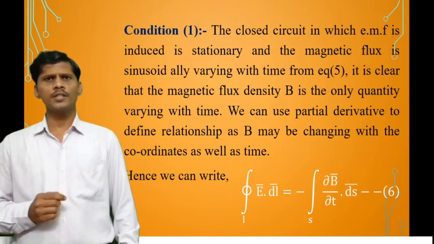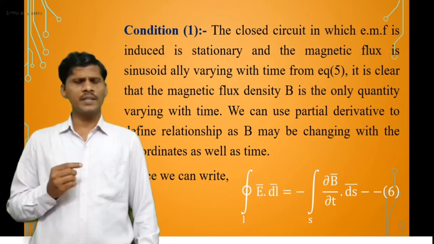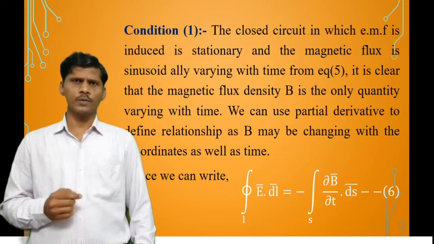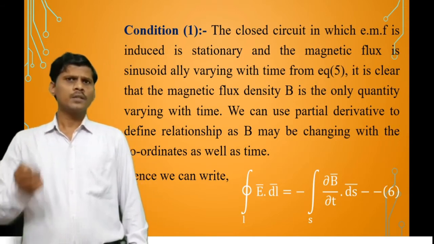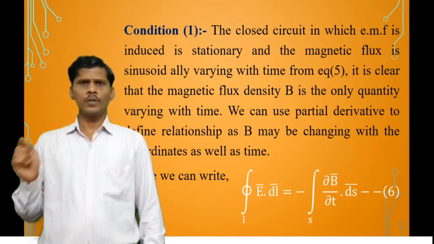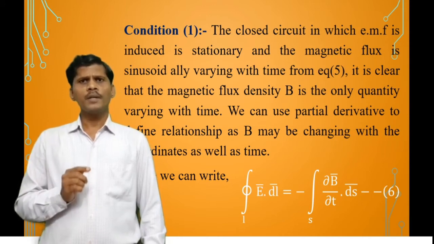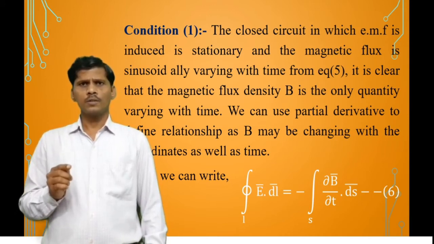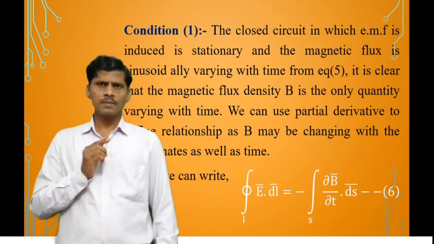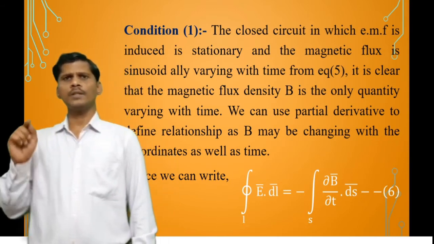What is the first condition? The induced EMF is stationary and the magnetic flux density is varying sinusoidally with respect to time, and we can use the partial derivative. d by dt is the ordinary derivative. That ordinary derivative will be converted to the partial derivative, so we will use the partial derivative to define the relationship as B bar changing with coordinate as well as time.